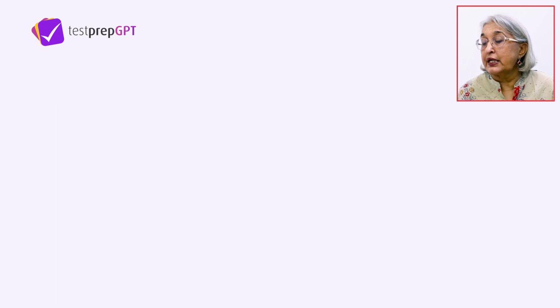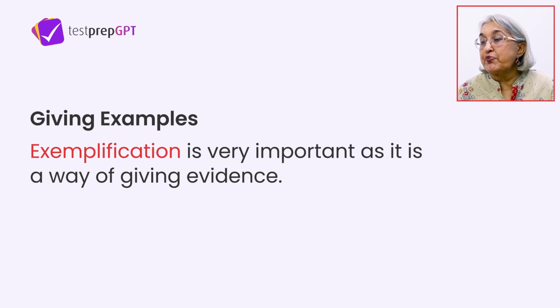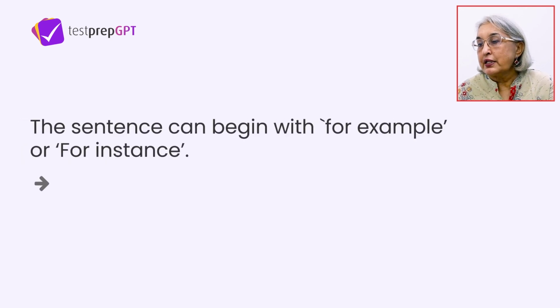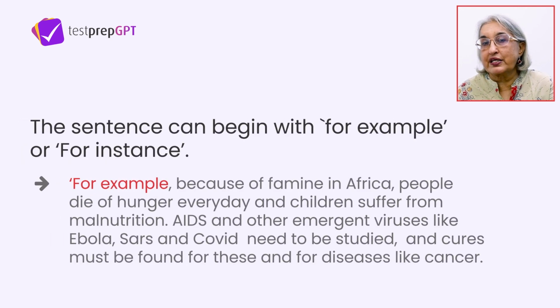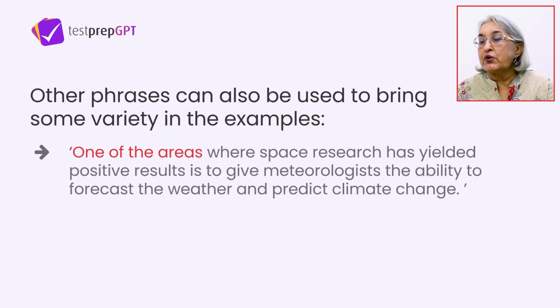Now we come to giving examples. Exemplification is very important as it is a way of giving evidence. So here are some examples that have been given, and you can see that this is a way of giving examples. Please read this. Then you can go on to use other phrases to give some variety in those examples. So every example need not begin with for example. You need not repeat the word for example again and again, right?